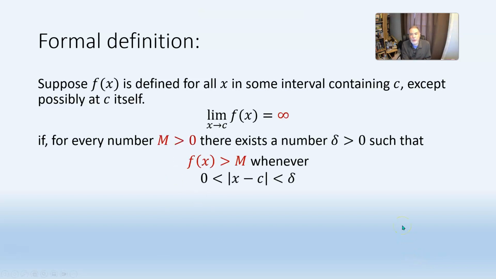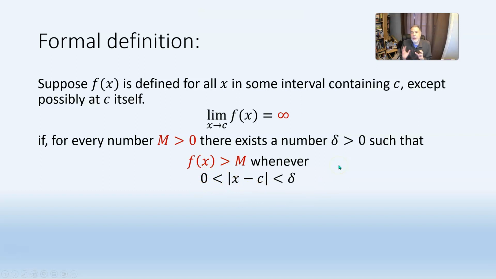Here's what that would look like, in case you care. And if you don't care, you can ignore this. But to say that the limit as x approaches c of f of x equals infinity means that for every number m greater than 0, no matter how large, there exists a number delta greater than 0 such that f of x is greater than m whenever 0 is less than the absolute value of x minus c is less than delta.